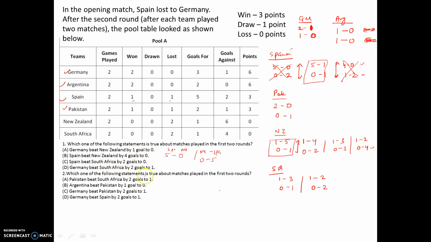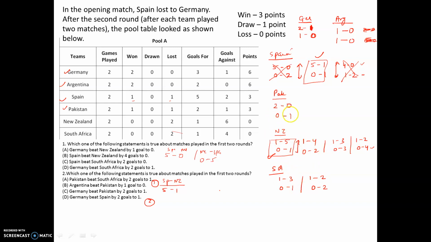So what I can say, match 1 is between Spain and New Zealand, and that match will become 5-1, right? So that is match 1, right? And so now if this is existing, right? Let's look at other data also.